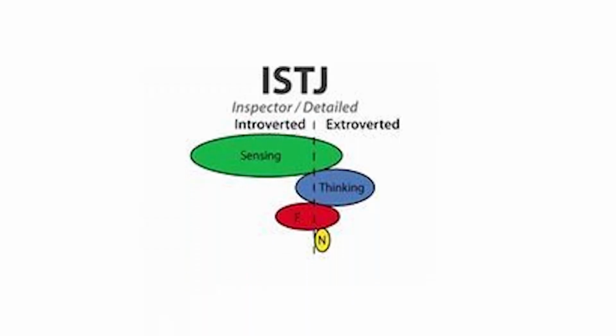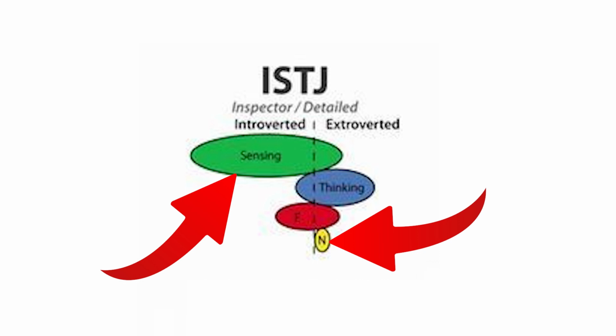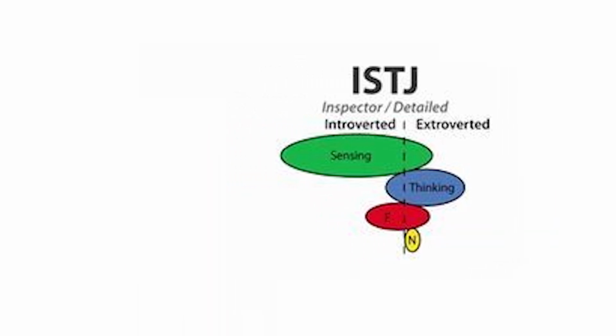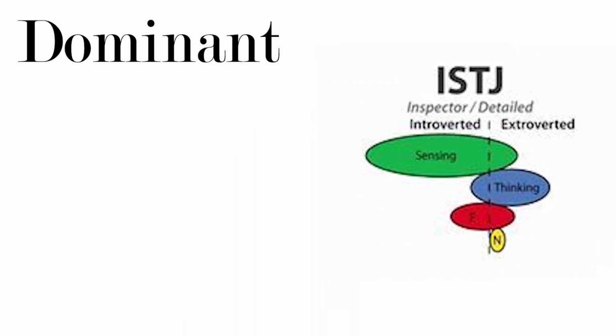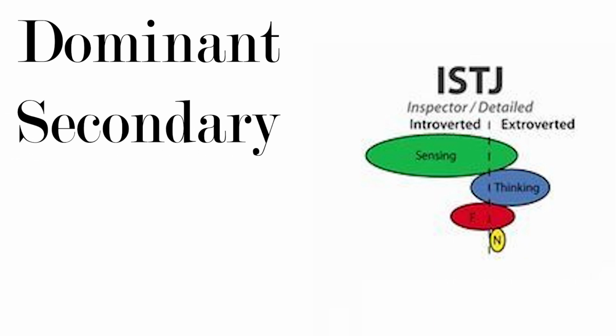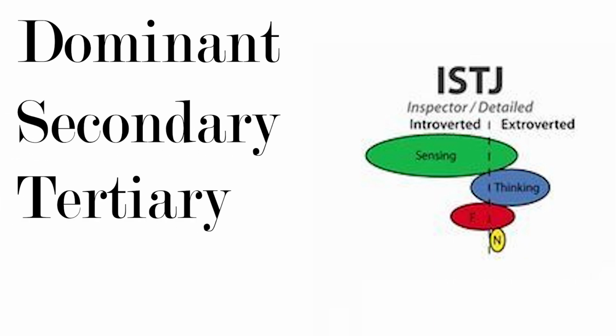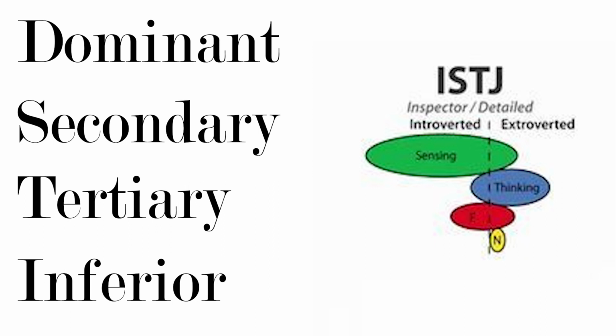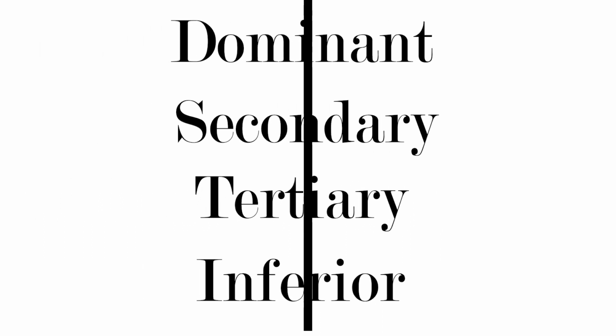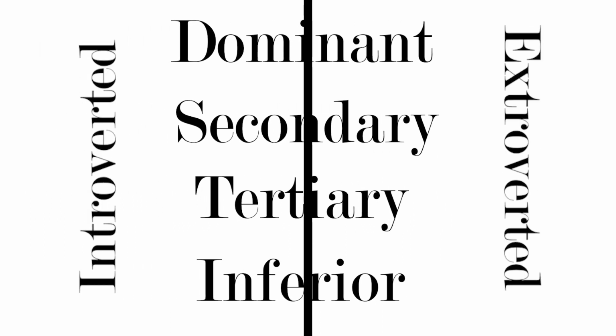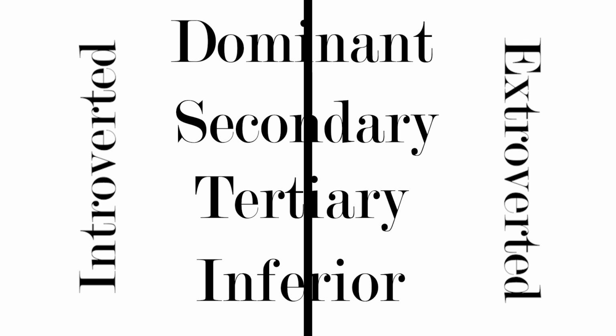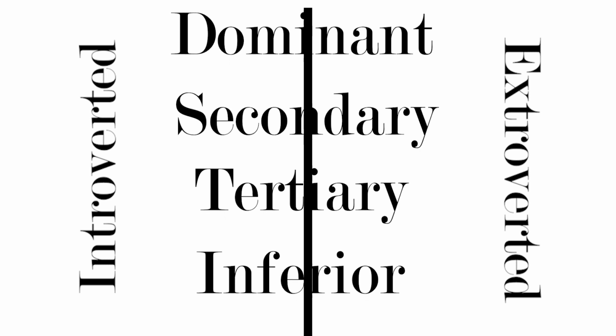There are 8 cognitive functions, and each personality type has a stack of 4 functions associated with it. The strongest being the function that the individual will use most, and the weakest being the function that they use least. The first function is called the dominant function, the second function is simply called the secondary function, the third function is called the tertiary function, and the fourth function is called the inferior function. These 8 functions can be split into 2 categories: introverted functions and extroverted functions. So there are basically 4 types of functions, each with an introverted and extroverted variant.